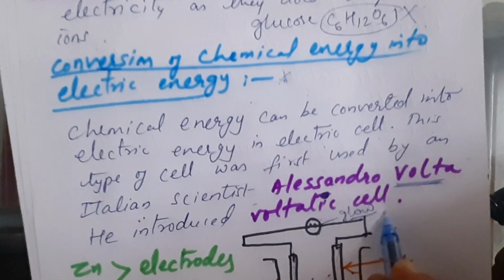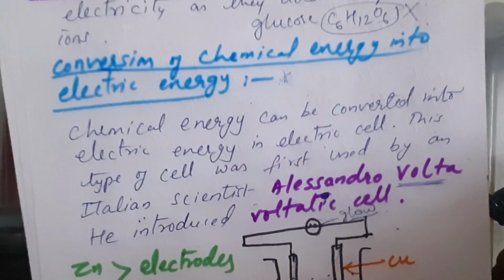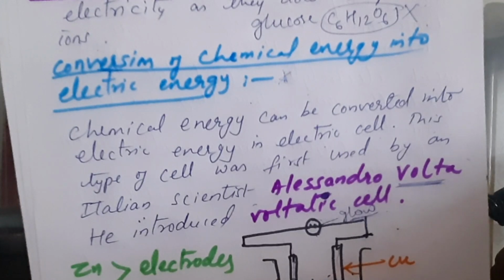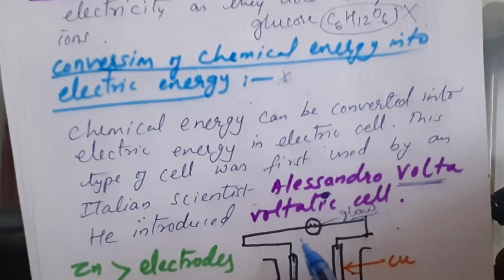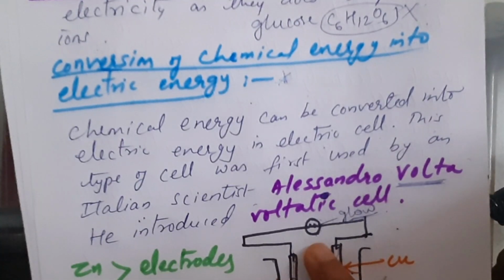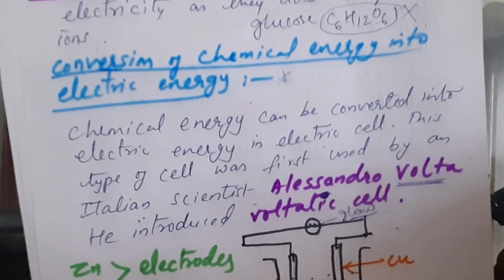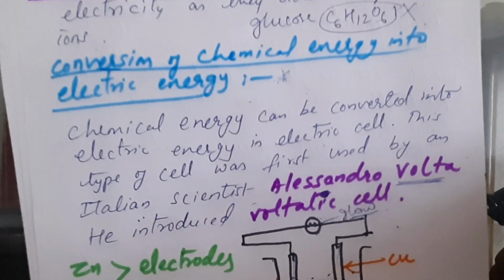So what does this conclude? That a chemical reaction is taking place in the electrolyte. A few ions from the rod will come out into the electrolyte and electrons will pass to the other electrode. That is, electrons are coming out of one electrode and passing to another electrode, making the circuit complete and current flow. As the current started flowing, the bulb glows. So this is called chemical effect of electric current. Because of the chemicals, electric current is generated. Finally we concluded that chemicals can be converted into electricity by generating ions in them.